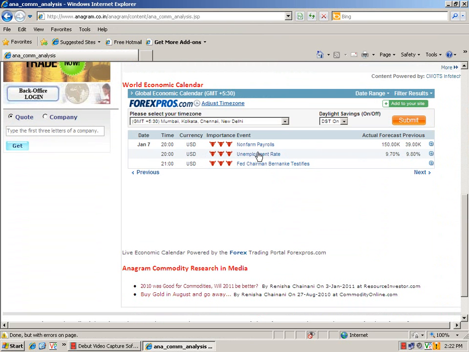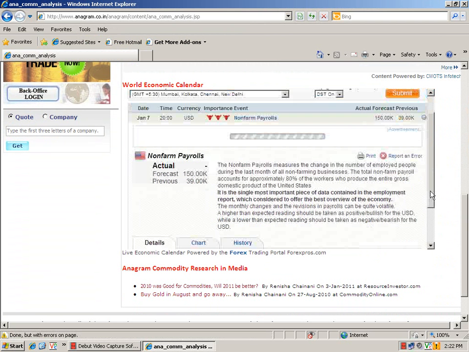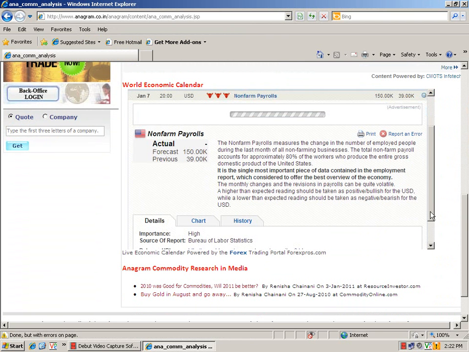Now the most important thing in this is that it gives you an explanation of the economic data. If you click on the plus button, it will show you the description of the data, what it means and why it is so important. All details are given in this paragraph.